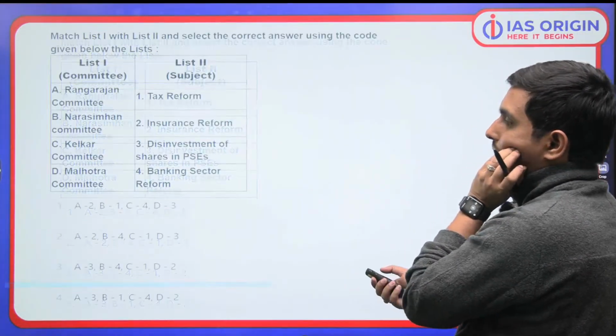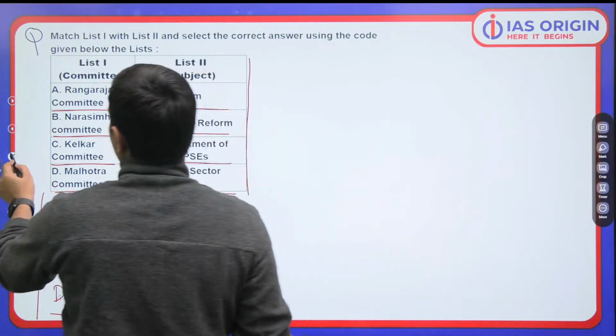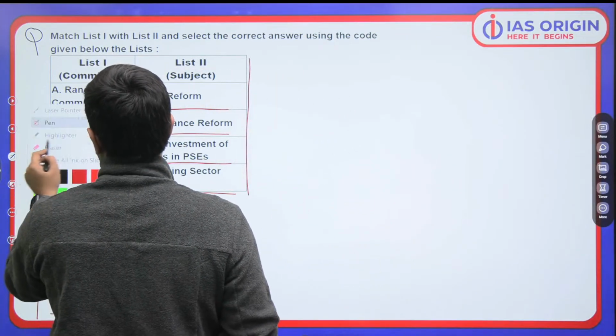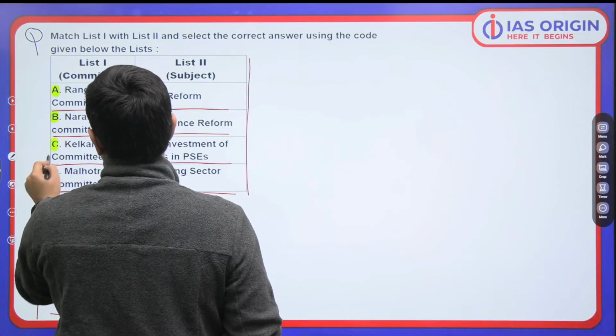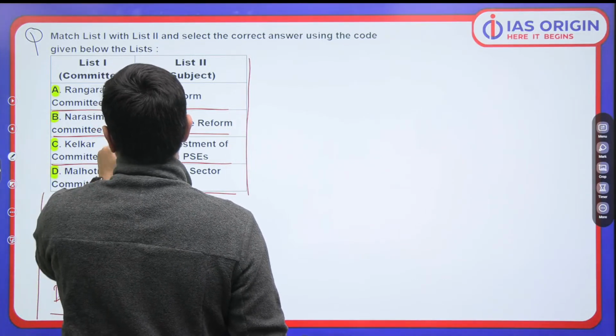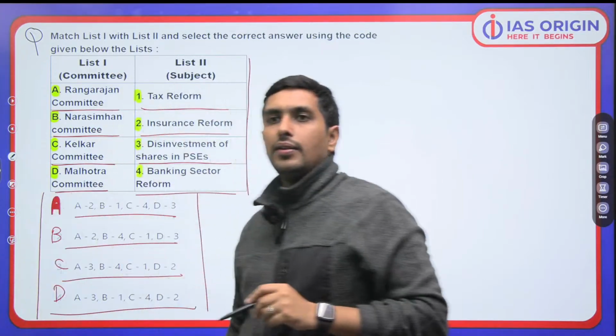Now let's talk about this question. Rangarajan committee, Narasimhan committee, Kelkar committee. Very important this is. So you have to match the following, A, B, C, D with 1, 2, 3, 4. That is what is required. So let's do that.